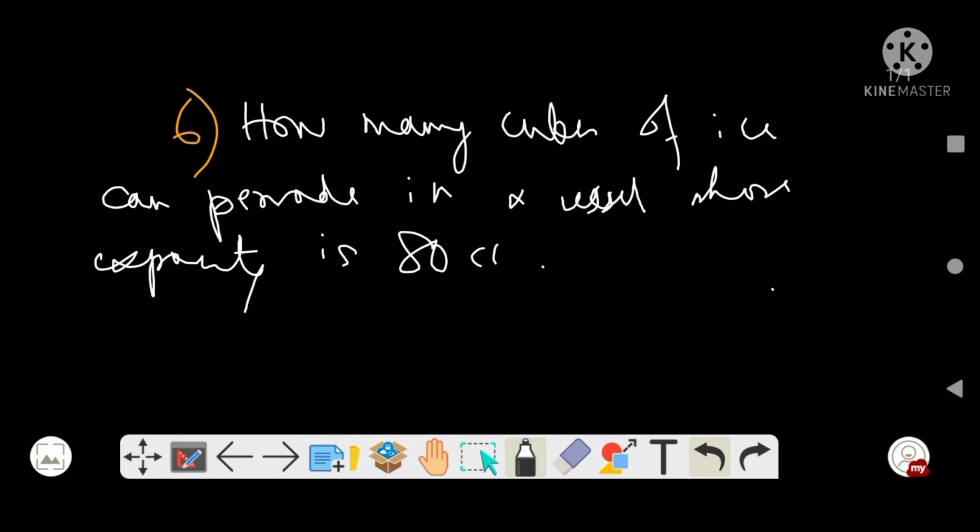A little numerical type, but you don't have to do any numericals here. Just see the statements. Statement 1, statement 2.